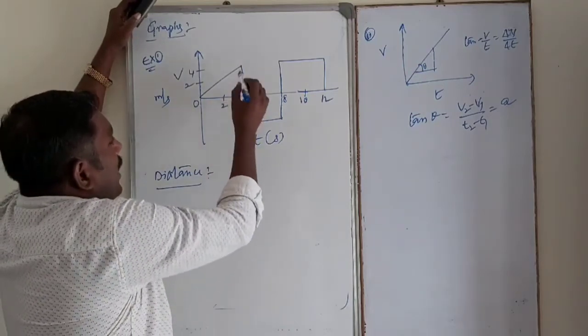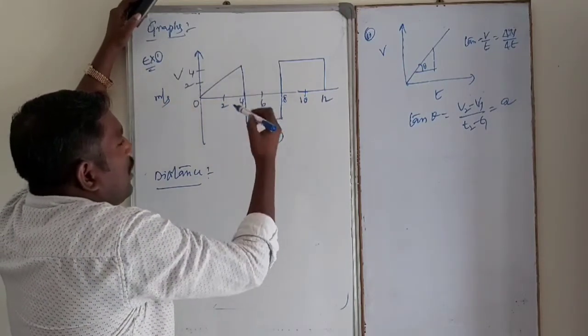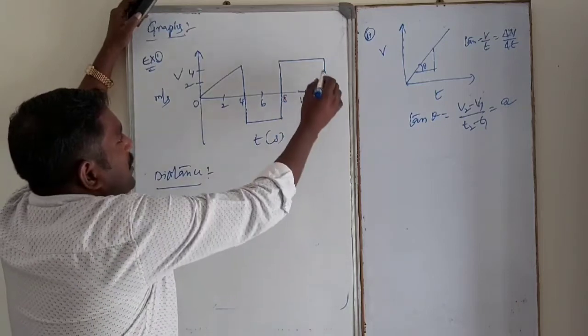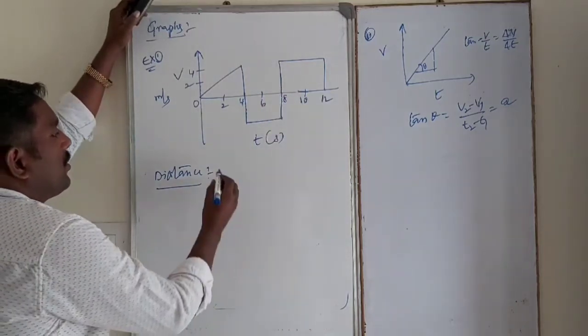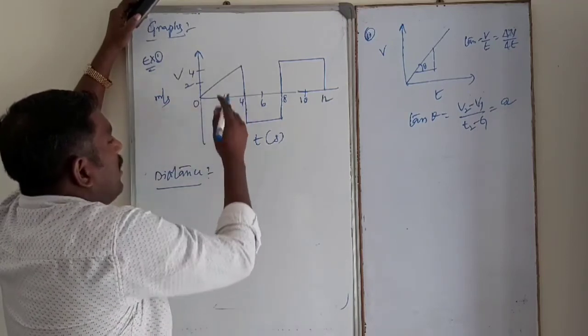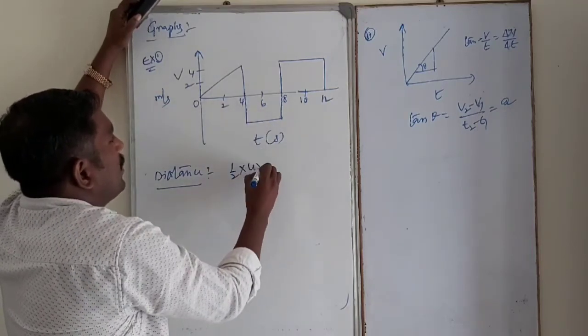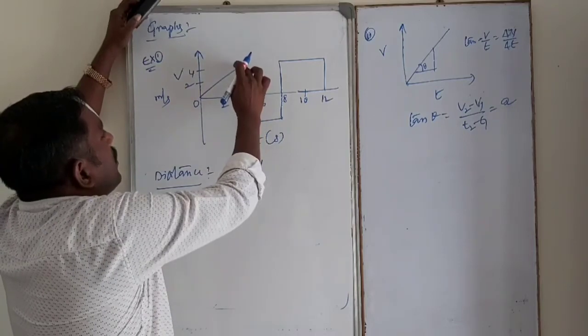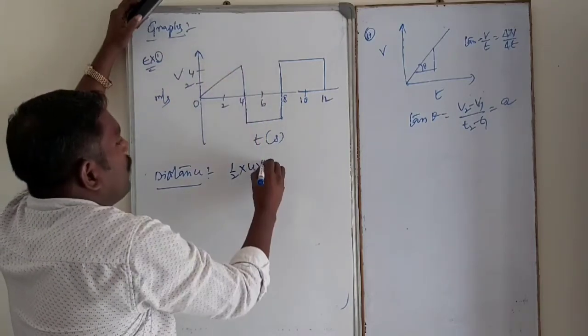So this is a triangle, and this is a rectangle, and this is also a rectangle. The triangle's area is half into base into height, that is also 4.